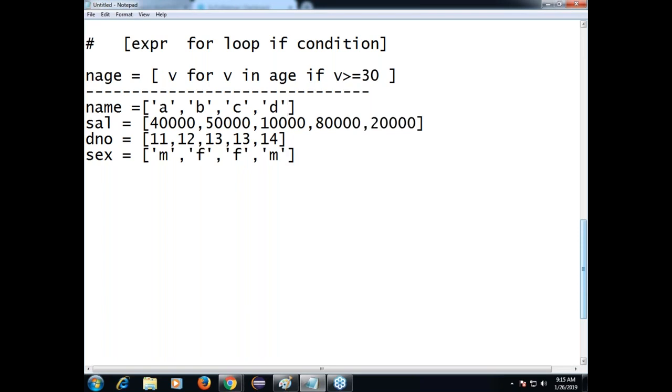Here one more name we need to add. Now I want to form a list with some required transformations. The expected transformation is like this. Each person's details as a tuple I want.